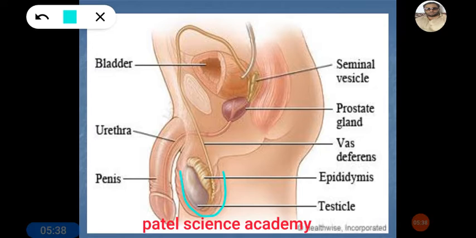In the previous diagram I have shown you. And from the back side and the upper side, this testis has a mass of tissue called the epididymis.